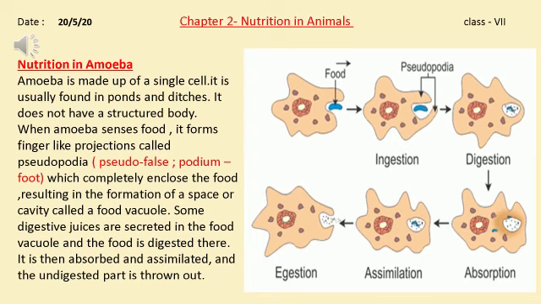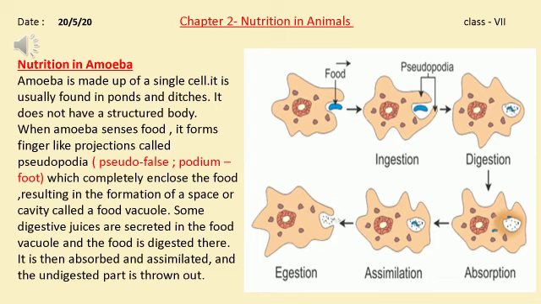Let's start with nutrition in amoeba. Amoeba is a single-celled organism which eats microscopic animals and plants that float on the water. Nutrition is carried out in 5 stages just like other animals. As you can see here: ingestion, digestion, absorption, assimilation and egestion.